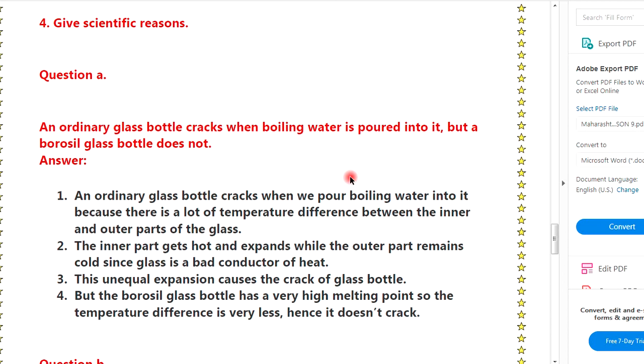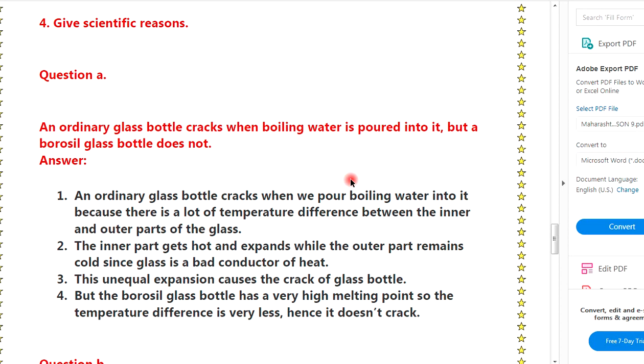Give scientific reason. Question A. An ordinary glass bottle cracks when boiling water is poured into it but a Borosil glass bottle does not. Answer.